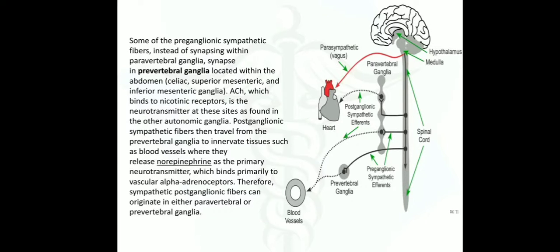Postganglionic sympathetic fibers then travel from the paravertebral ganglia to innervate tissues such as blood vessels, where they release norepinephrine as their primary neurotransmitter, which mainly binds to vascular alpha adrenoreceptors. Therefore, sympathetic postganglionic fibers can originate in either paravertebral or prevertebral ganglia.